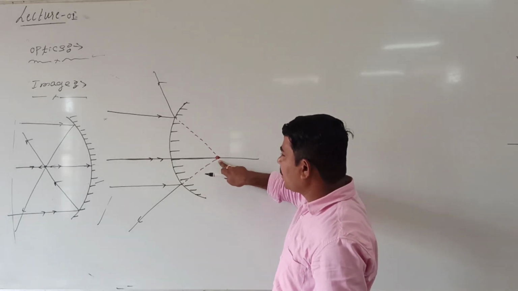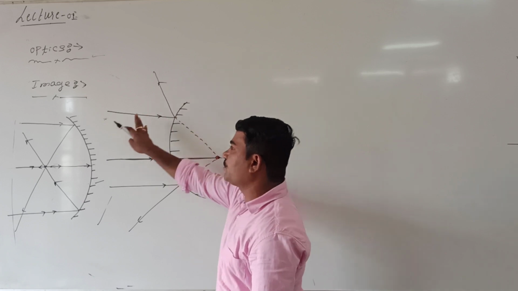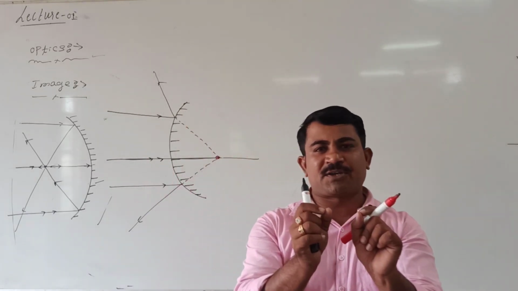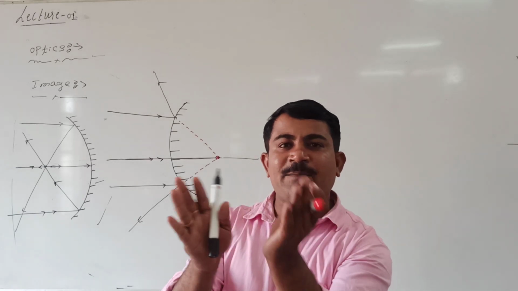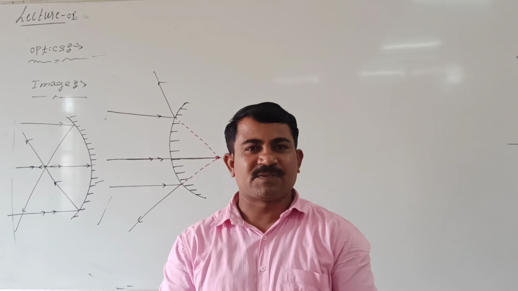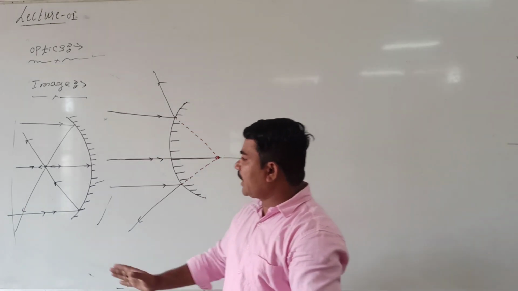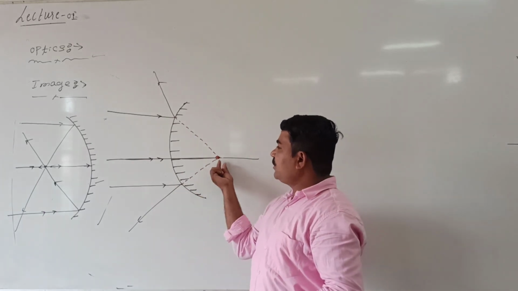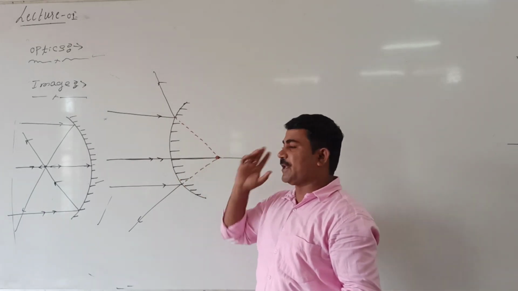What can I call this point? This point I can call the image of the object. After reflection, if all the rays of light meet at some other point, that point you can call the image of the object. Here all the rays of light appear to meet exactly at this point.